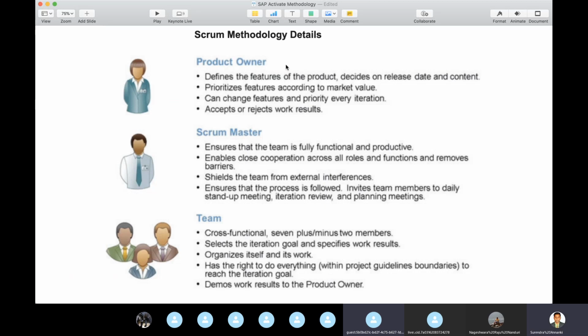Correct. So basically everyone knows what the product owner is going to do. He is the whole and sole owner of the system. Whatever he says, business has to listen, the Scrum Master has to listen, and the team has to listen. This guy is rocking here.